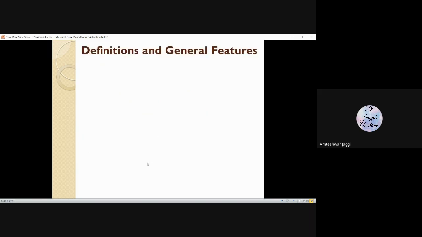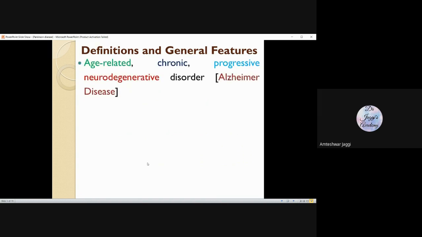Going to some definitions and general features of the disease. This is an age-related disease. Okay, so this is an old age problem. Chronic, it is not acute, it is a chronic, slow developing disease. Progressive, the disease progresses continuously. Neurodegenerative, that means there is some damage to the neurons, and this damage is continuously taking place. The neurons are degenerating, it is going on progressively, as it happens in Alzheimer's disease, another progressive neurodegenerative disorder.